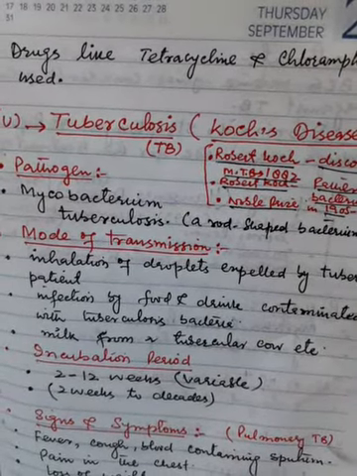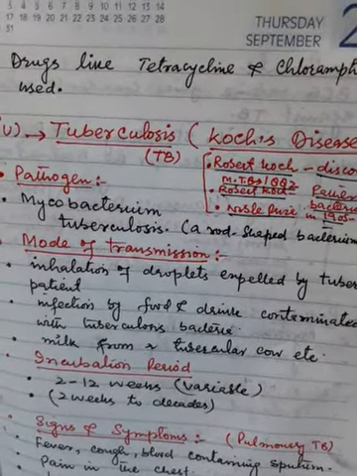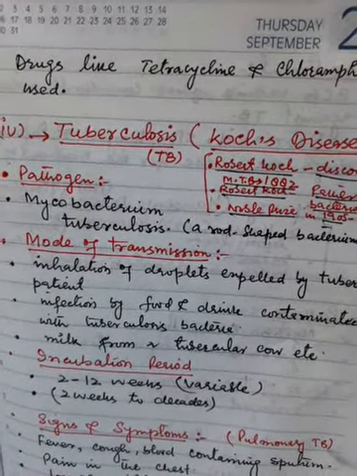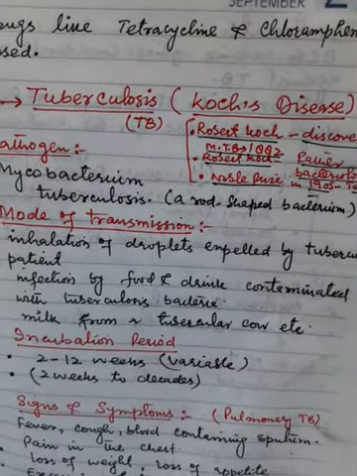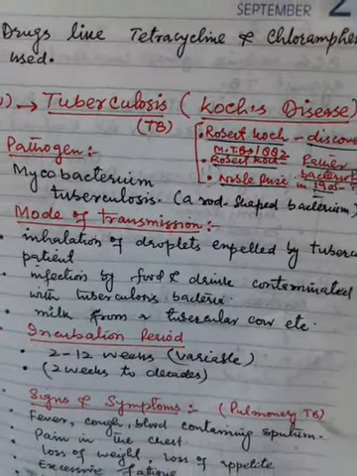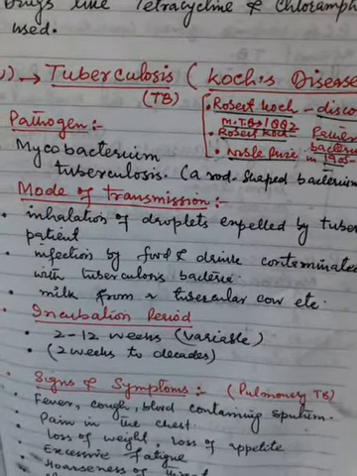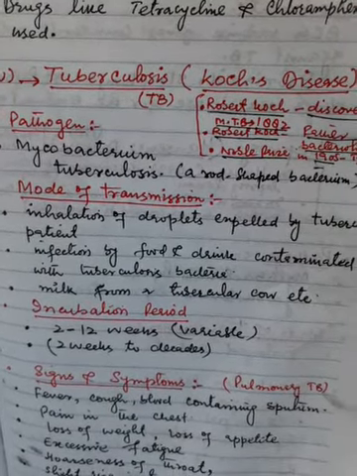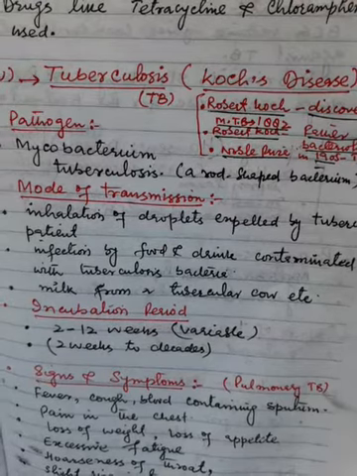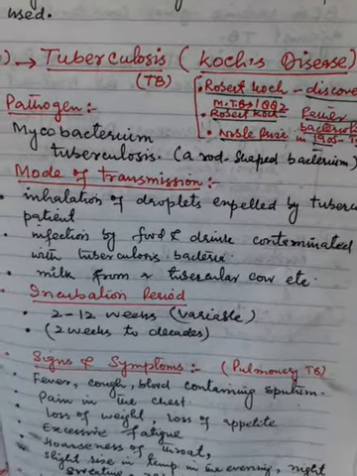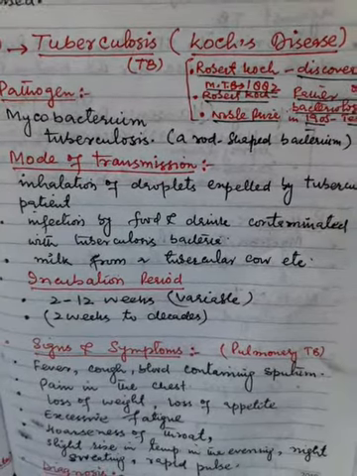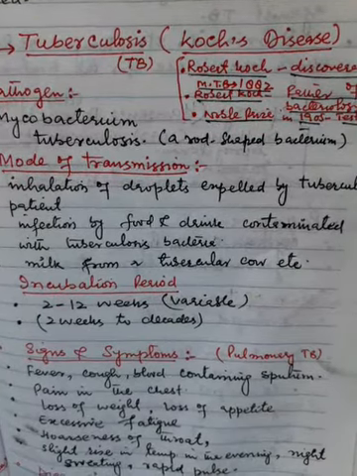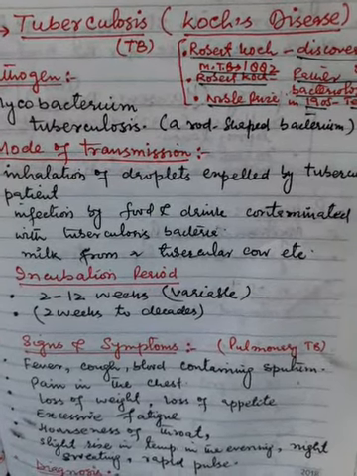The incubation period is variable. It can be 2 to 12 weeks, or somewhere it is written as 2 weeks to decades. Signs and symptoms of pulmonary TB include fever, cough, blood containing sputum, pain in the chest, loss of weight and loss of appetite, excessive fatigue, hoarseness of throat, slight rise in temperature in the evening, night sweating, rapid pulse.